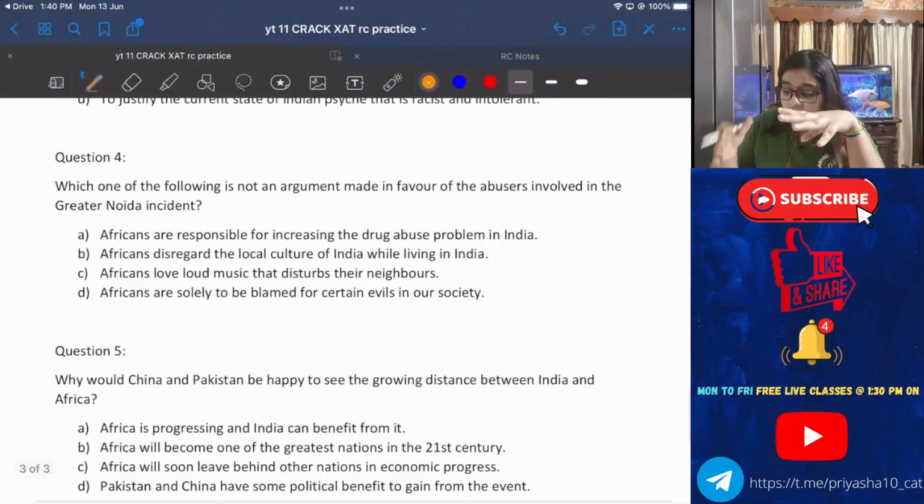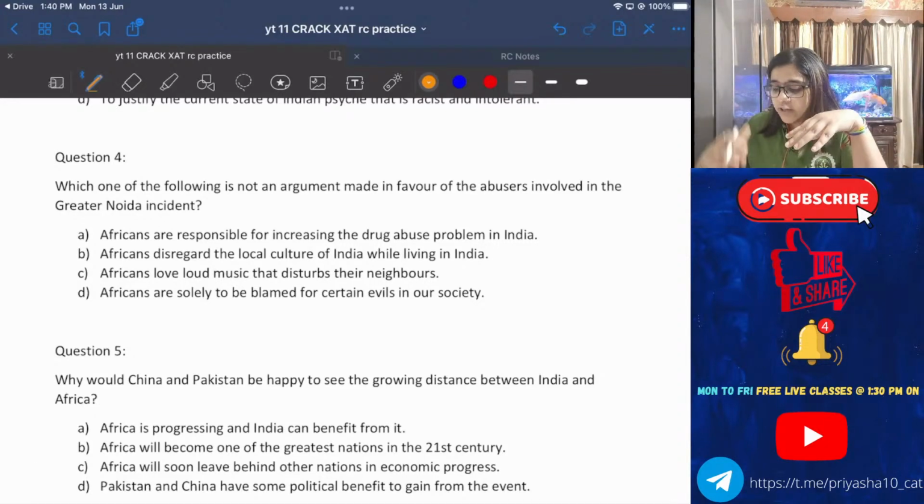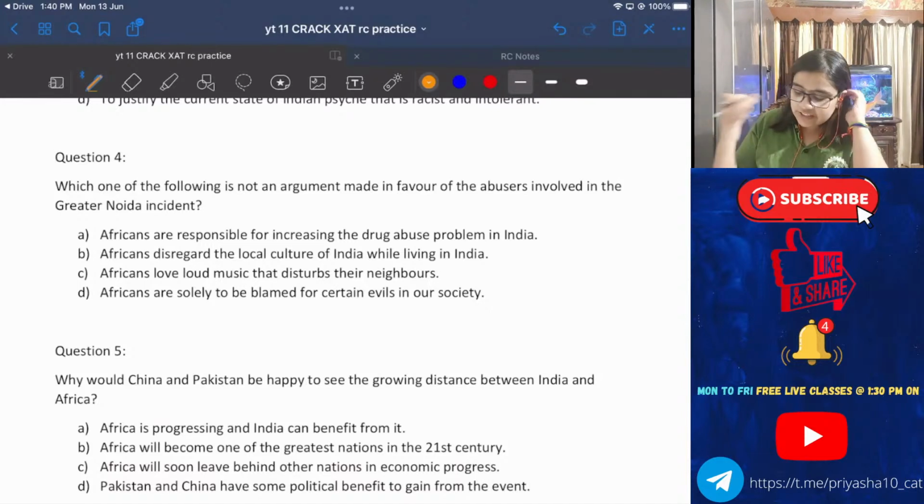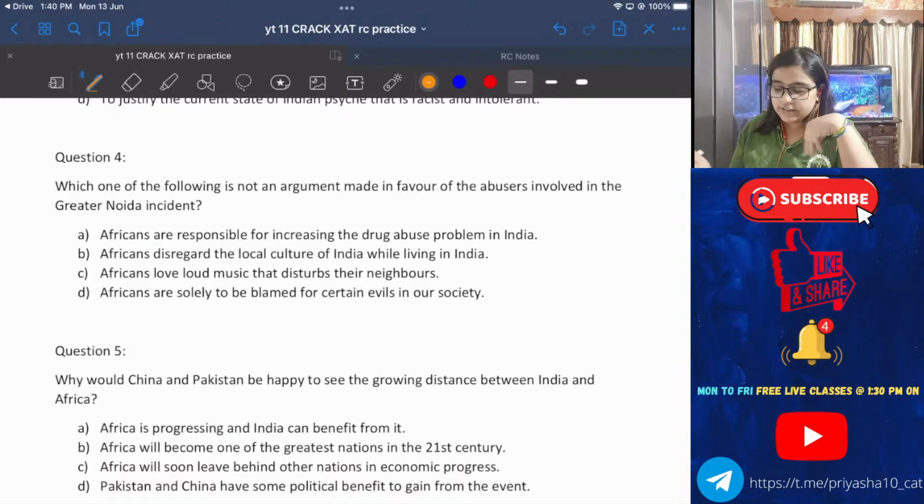Now, which one of the following is not an argument made in favor of the abusers involved in Greater Noida incident?